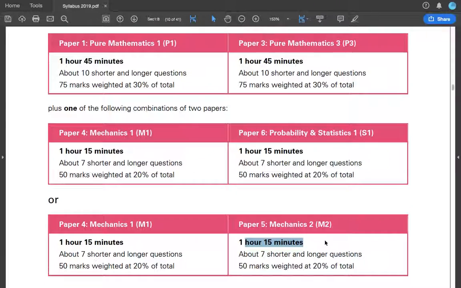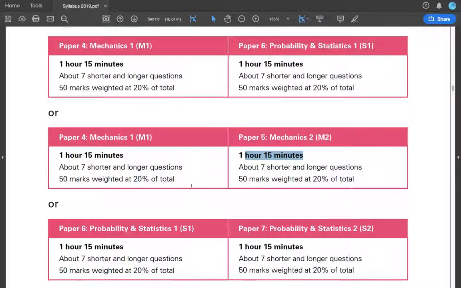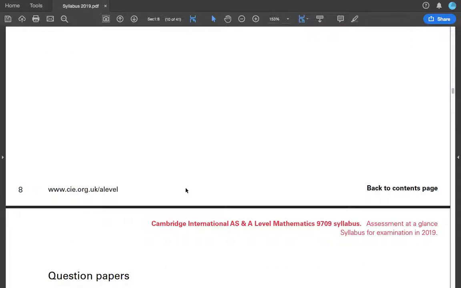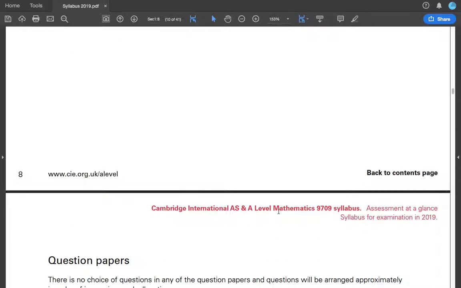It's the same for pure maths 3. This is 1 hour 45 minutes. This is 1 hour 45 minutes. And this is the same as this one. But this one is much harder and includes this one. So it's basically pure maths 1 is a subset of pure maths 2 is a subset of pure maths 3. Okay, so if you want to know it in mathematical notation.